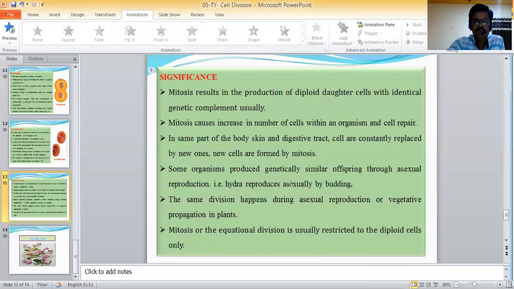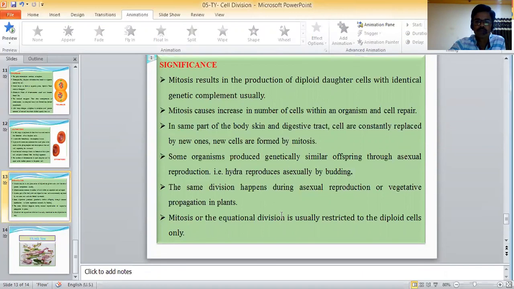Some organisms produce genetically similar offspring through asexual reproduction; for example, Hydra reproduces asexually by budding. Mitotic divisions also happen during asexual reproduction or vegetative propagation in plants. Mitosis, or the equational division, is restricted to diploid cells only.